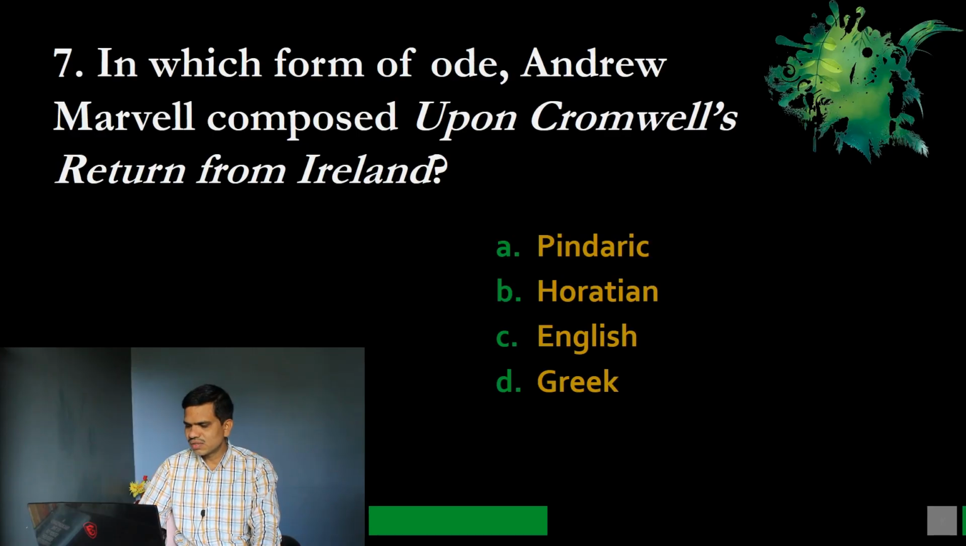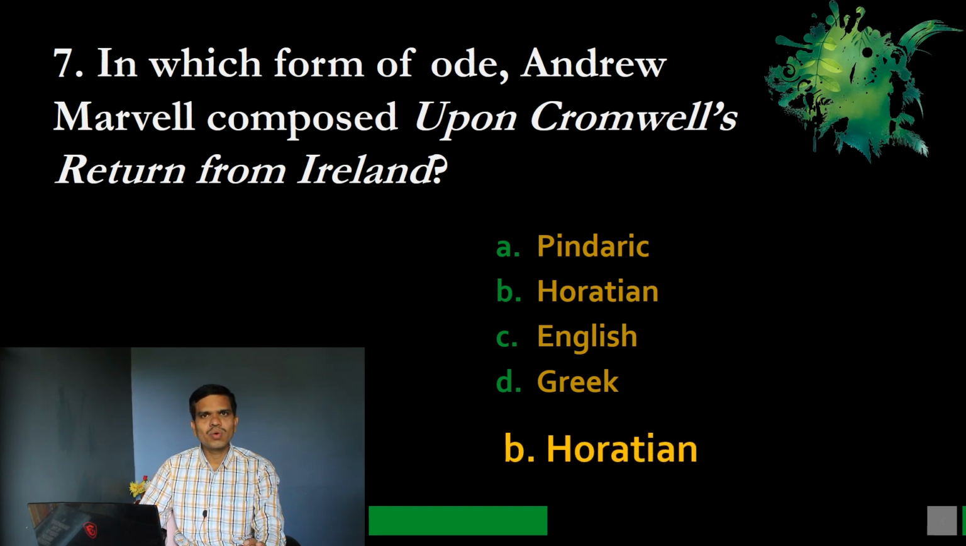In which form? Because we have different types of ode: Horatian ode, Pindaric ode, Dorian ode, Lesbian ode, different types. So please recognize, options are A. Pindaric ode, B. Horatian ode, C. English ode, and D. Greek ode. And the correct option is, it is a Horatian ode, Cromwell, upon Cromwell's return from Ireland.